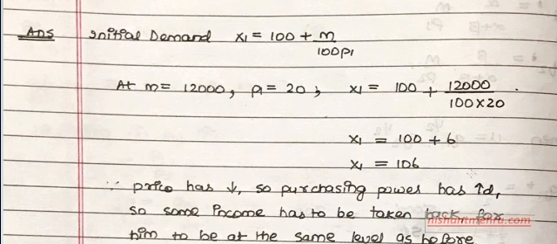I'll also show you in another question, when you're given a proper utility function, how to find the substitution effect and income effect. But here, you just substitute the values, 100 plus 12,000 upon 100 into 20, and you get 106.